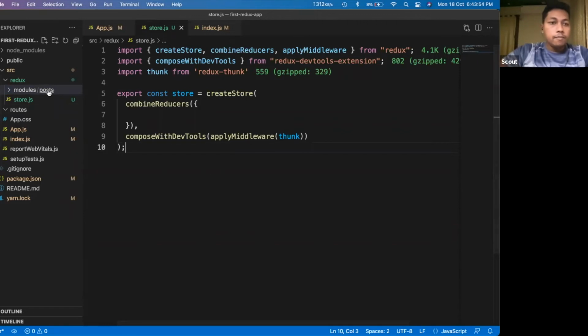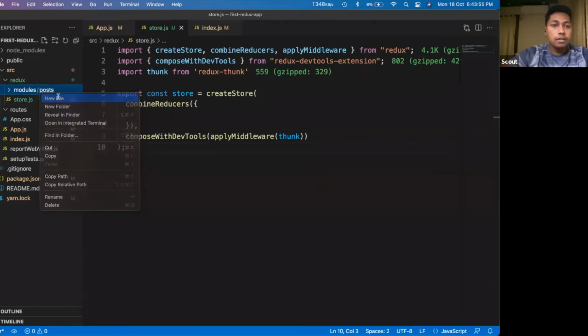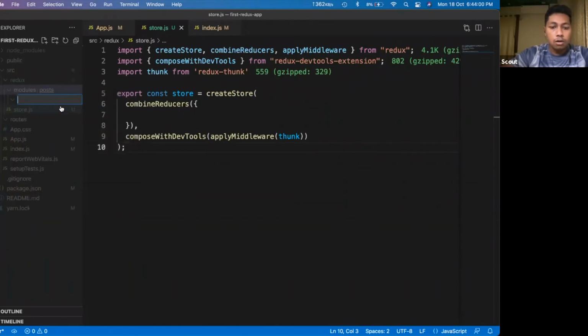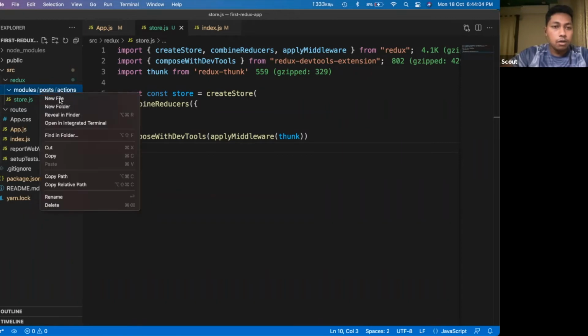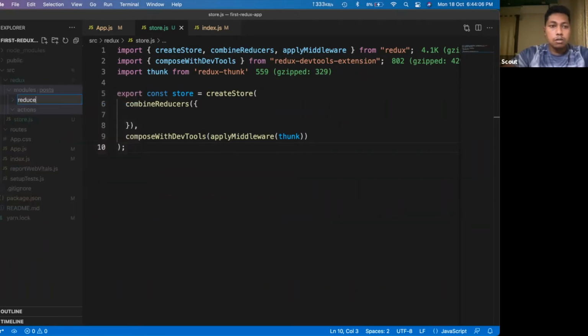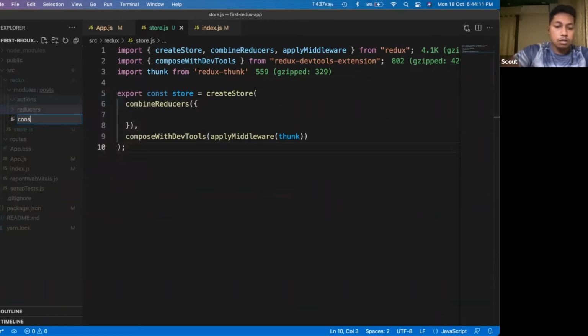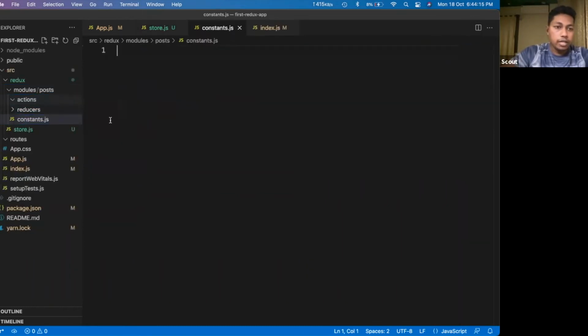Here inside posts we'll create two folders: one called actions, another called reducers, and we will create one single file called constants.js. This is the folder structure that you can follow.